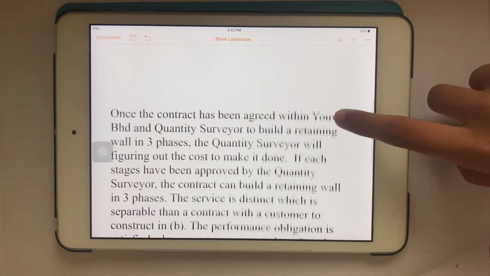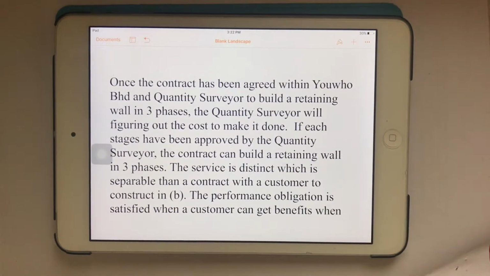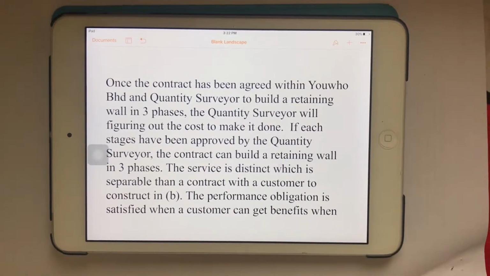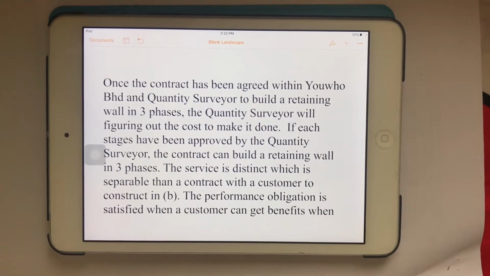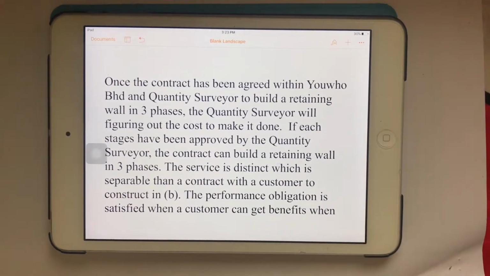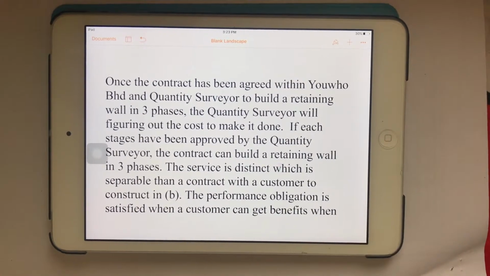So the answer is, once the contract has been agreed between you and the quantity surveyor to build a retaining wall in 3 phases, the quantity surveyor will figure out the cost to make it done. If each stage has been approved by the quantity surveyor, the contract can build a retaining wall in 3 phases.